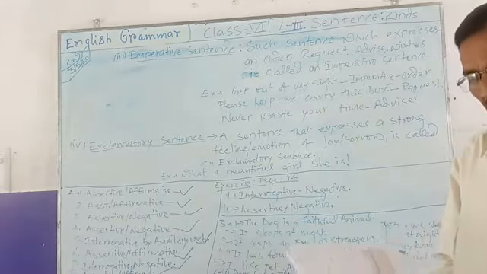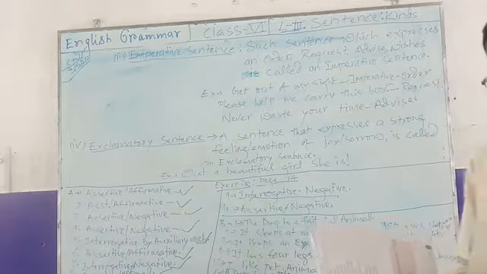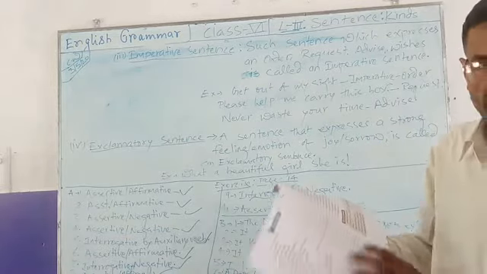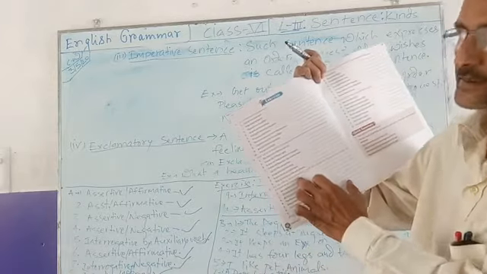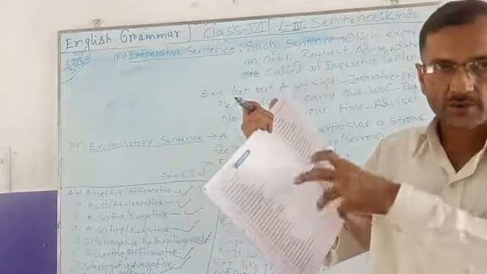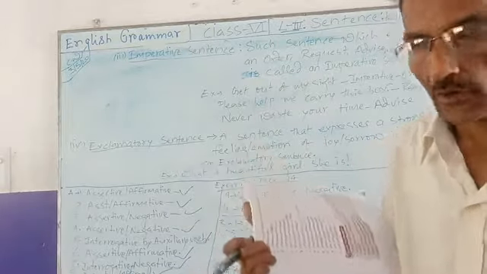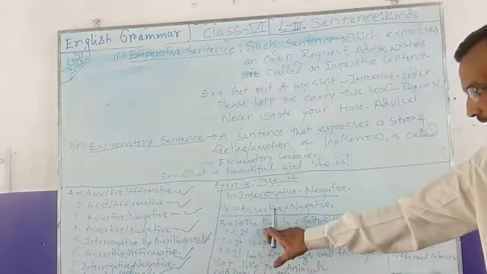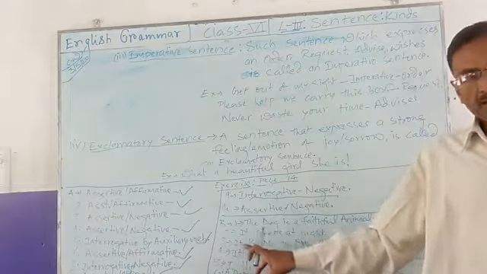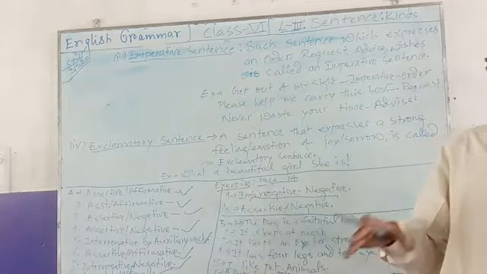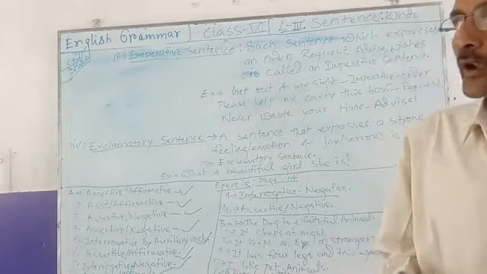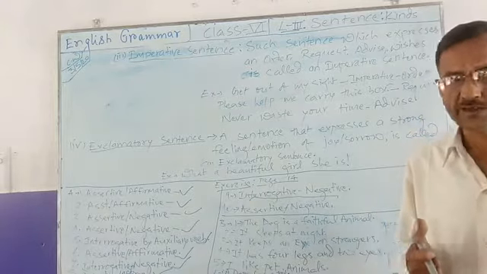Now B part, what you have to do, you have to exclude not or no to make the sentence positive. We have been given some negative sentences where we have to omit no or not from the sentence to make it a positive one. So here it has been done. The dog is a faithful animal, it sleeps at night. So all sentences are done. This no or not is removed from each sentence to make it an affirmative sentence.